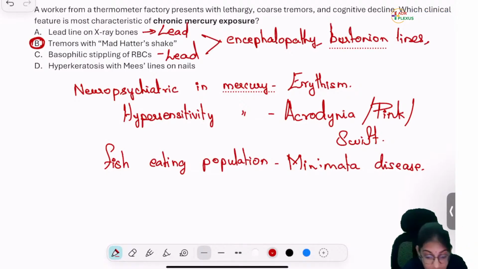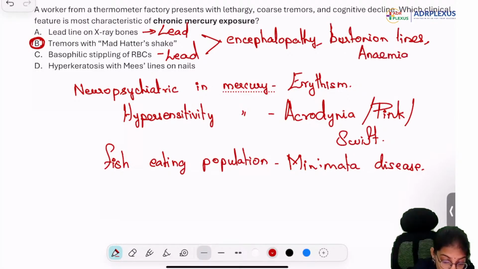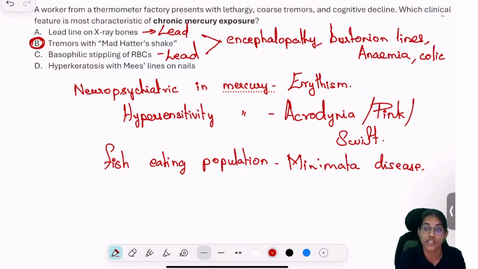It affects the heme synthesis. Anemia. Look for the word anemia. Anemia is more specific for lead. And even colicky pain, abdominal pain the patient presents with, think about lead.